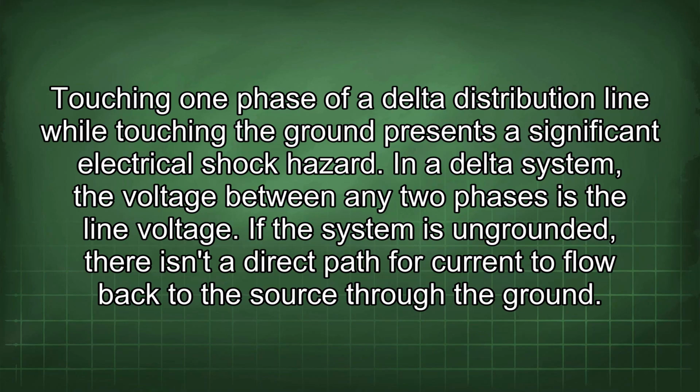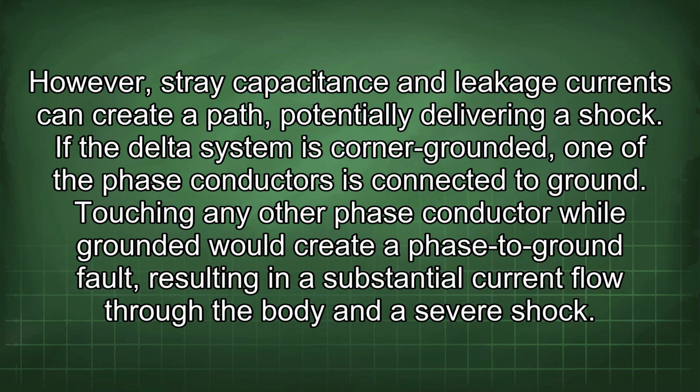Touching one phase of a delta distribution line while touching the ground presents a significant electrical shock hazard. In a delta system, the voltage between any two phases is the line voltage. If the system is ungrounded, there isn't a direct path for current to flow back to the source through the ground. However, stray capacitance and leakage currents can create a path, potentially delivering a shock.